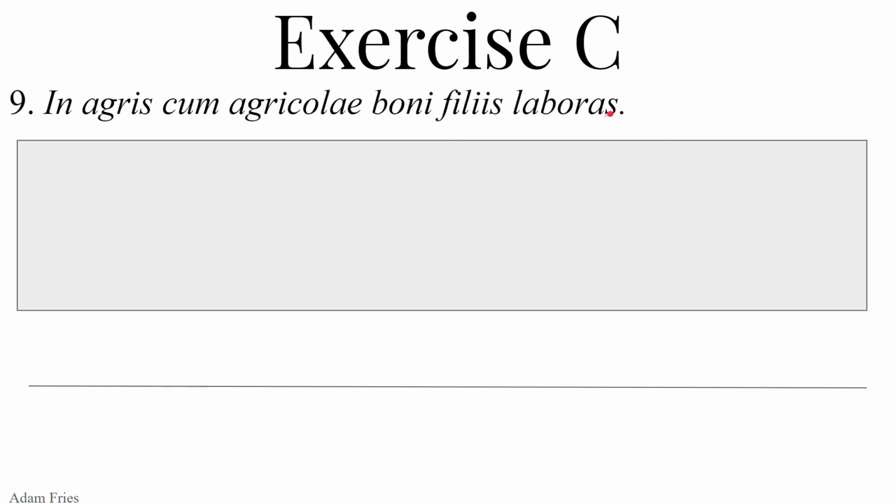Laboras, second person singular, present tense of laboro, laborare, laboravi, laboratus. So second person singular is you. You are working in the fields. That's where you're working, ablative of location, with the sons of the good farmer. You are working in the fields with the good farmer's sons.